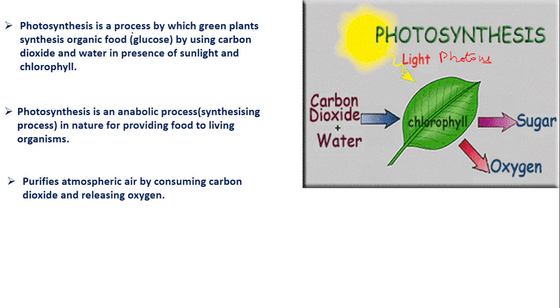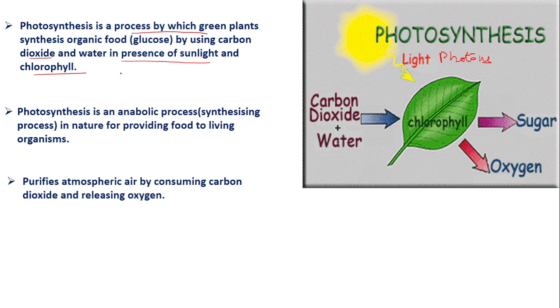Let us see why it is important. Photosynthesis is a process by which green plants synthesize organic food by using carbon dioxide and water in the presence of sunlight and chlorophyll. Carbon dioxide is made use of here. That is how our atmosphere, our air, is getting purified. Carbon dioxide is not useful for us. We need oxygen.